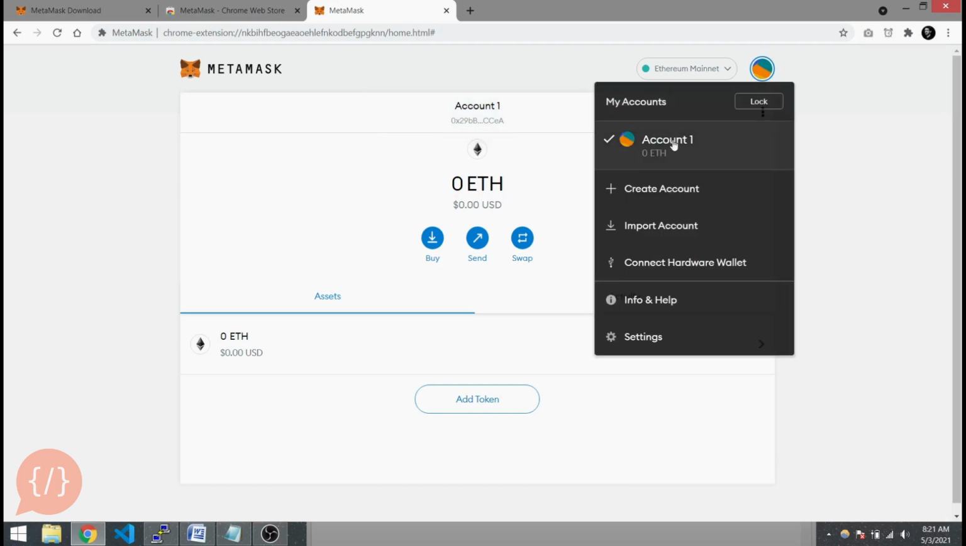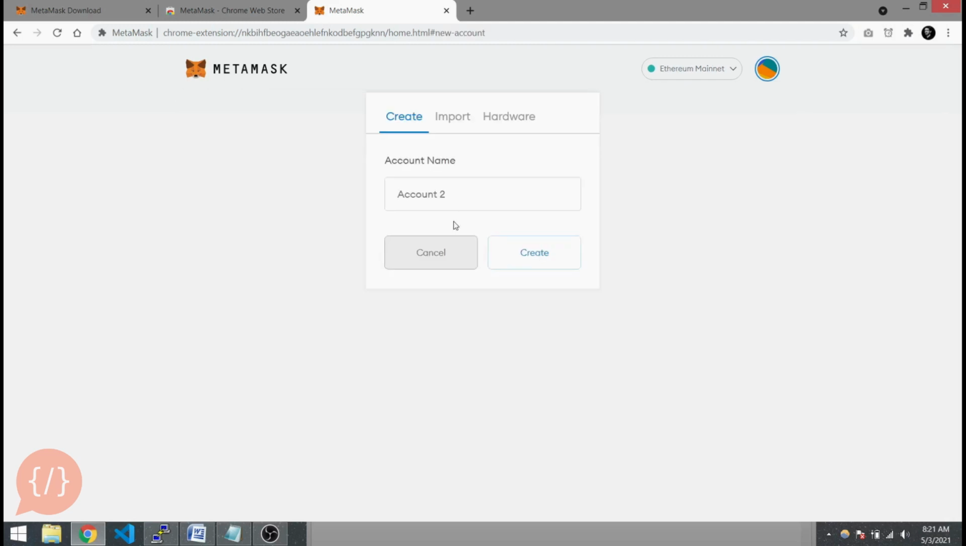So here is your account list, and from here you can create a new Ethereum account, and here you can import an already created account from a private key or JSON file. And here are the settings. Let's create a new account and try it.